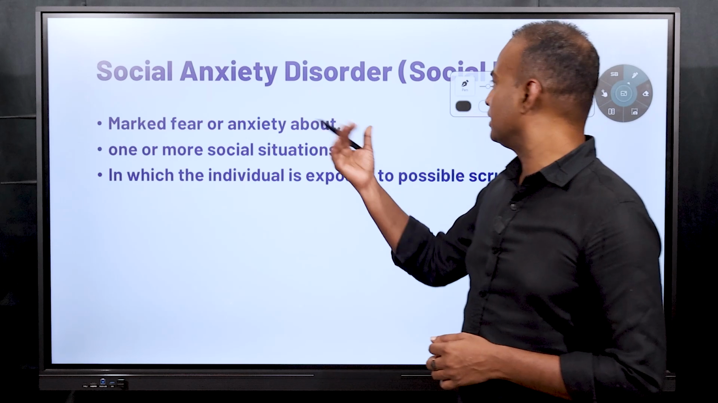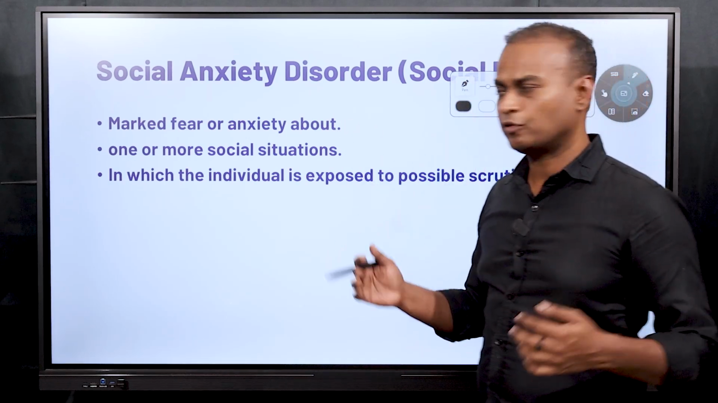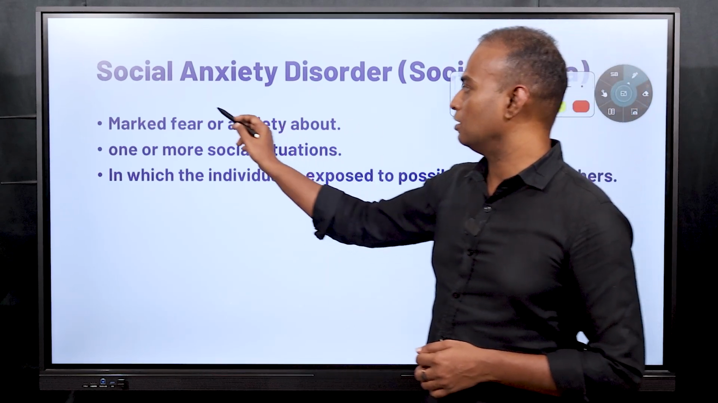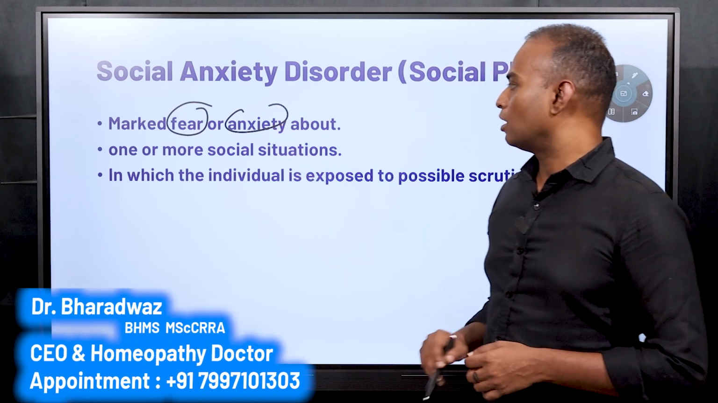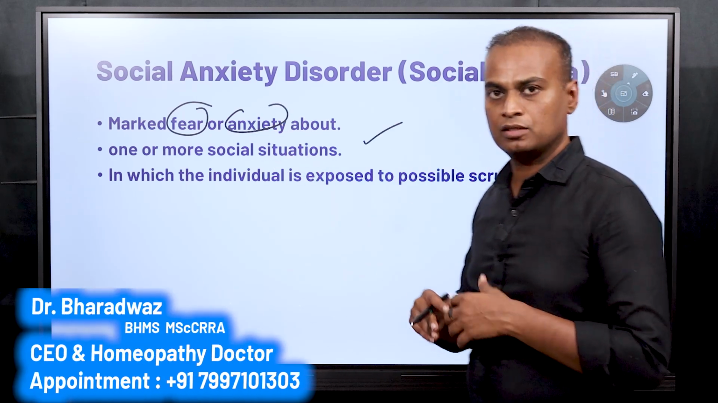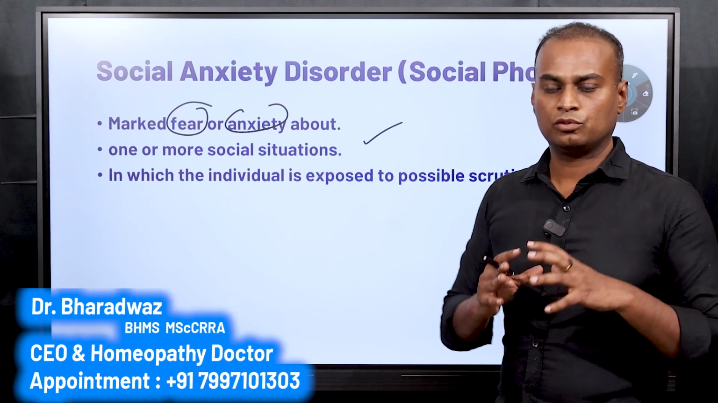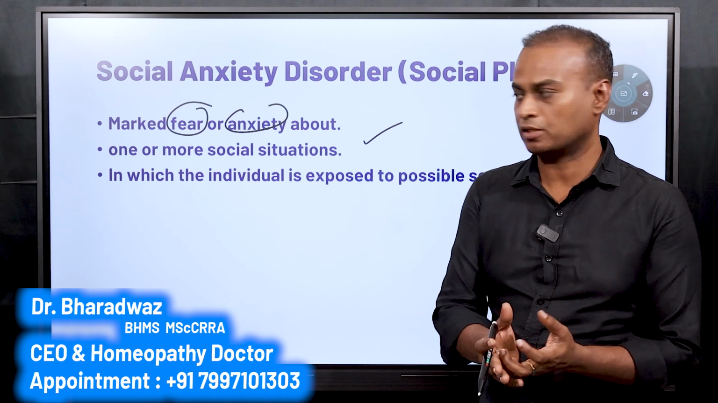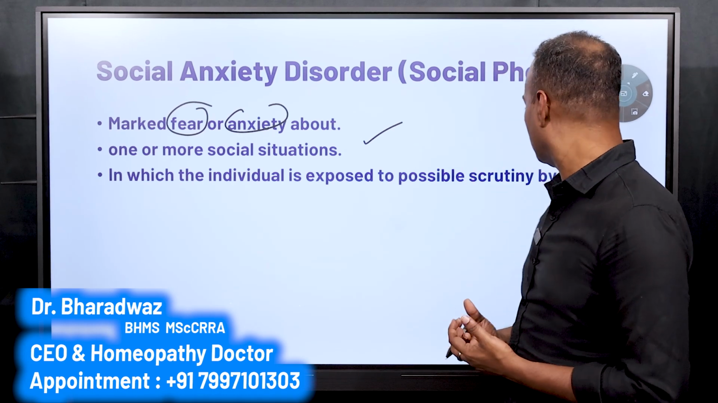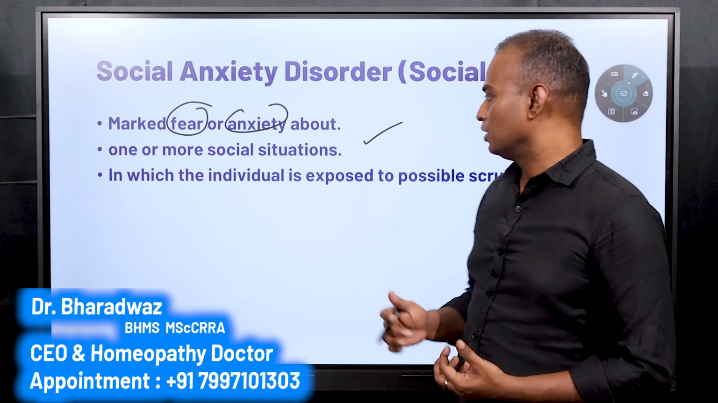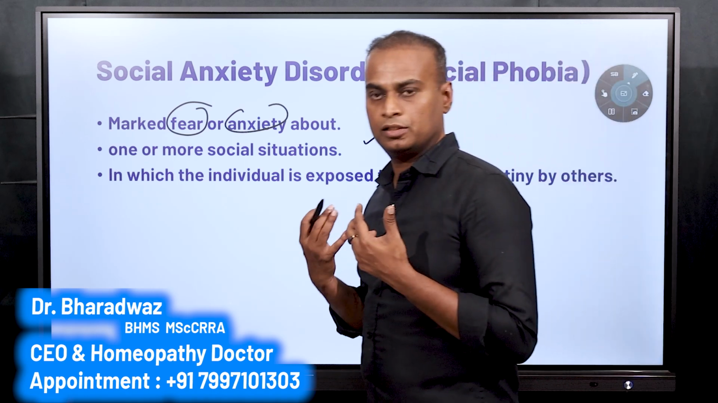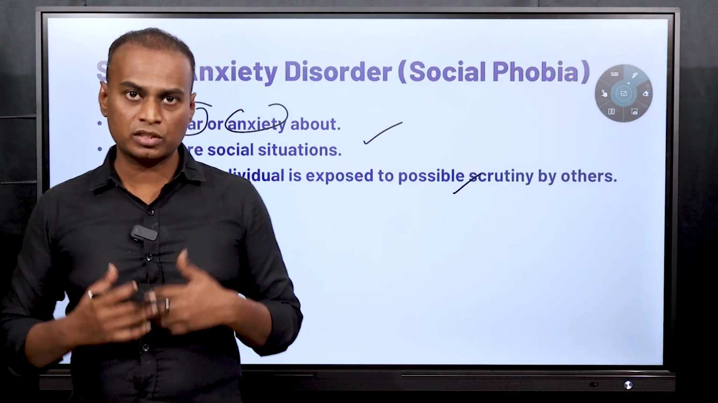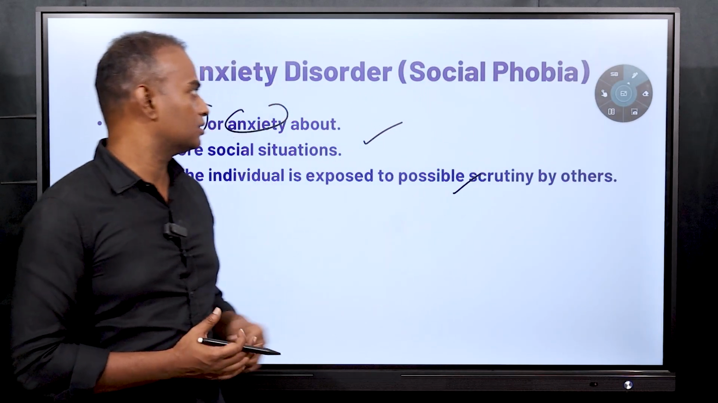Next one is social anxiety disorder or social phobia. This is also one of the most common ones. You can see fear or anxiety about social situations, when someone is watching you. For example, you have to go onto a stage and deliver a lecture, so other people are watching you and scrutinizing you. In such situations, if the individual is afraid or anxious more than an average person, then that is considered